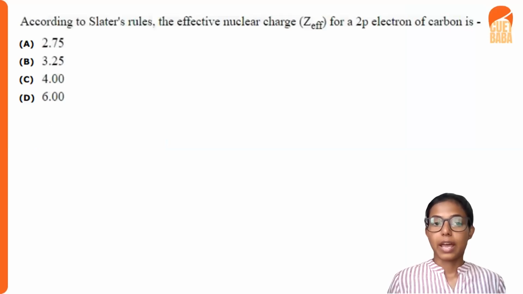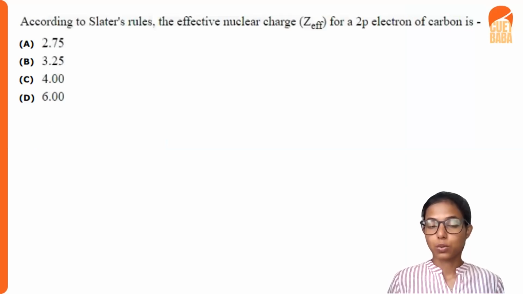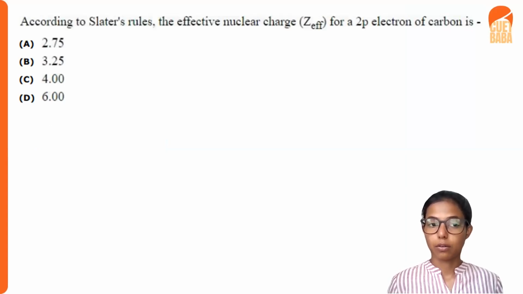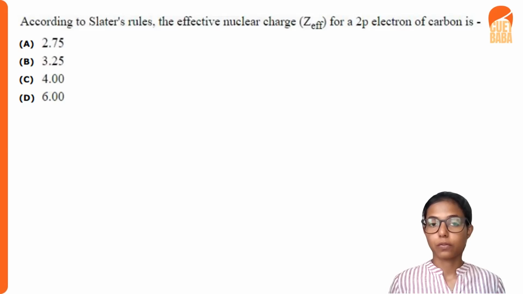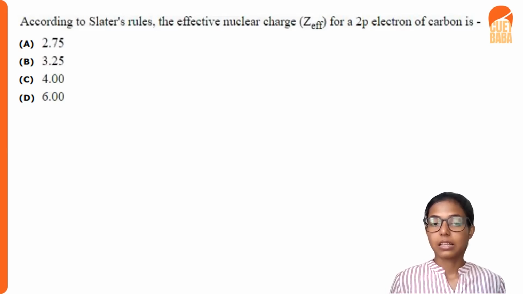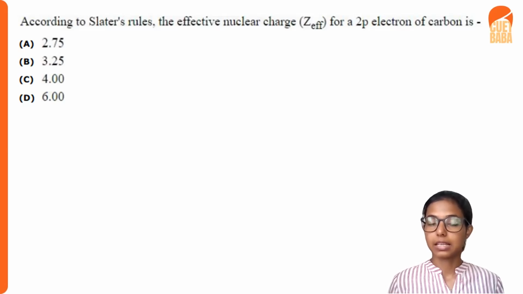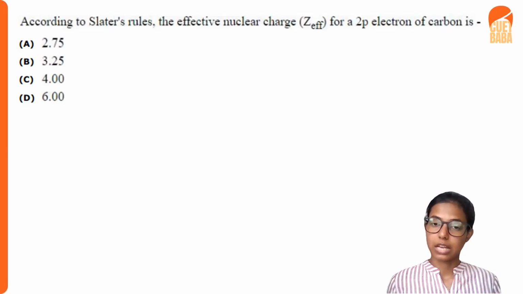First question: according to Slater's rule, the effective nuclear charge Z effective for a 2p electron of the carbon is. So we want to find the effective nuclear charge of the 2p electron of the carbon, and this is done using the Slater's rule. Using the Slater's rule, we can find the shielding effect, and subtracting the shielding constant from the atomic charge, we can get the effective nuclear charge of the 2p electron, and of every electron in every shell.